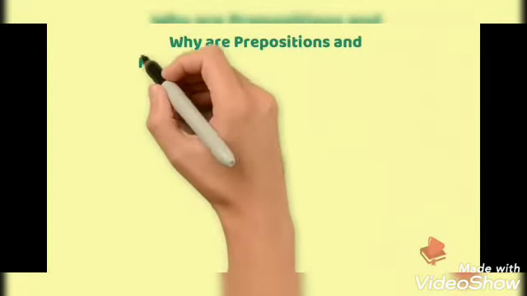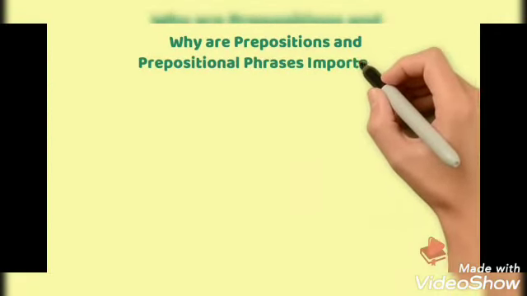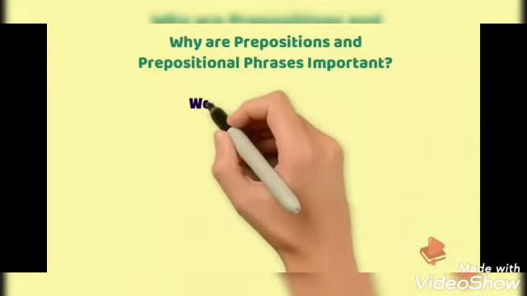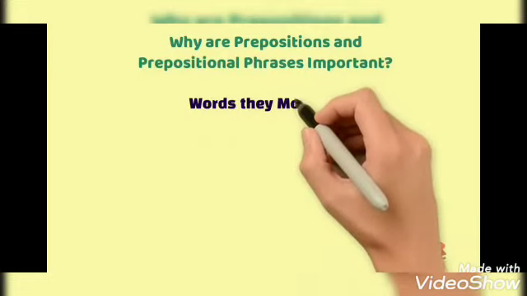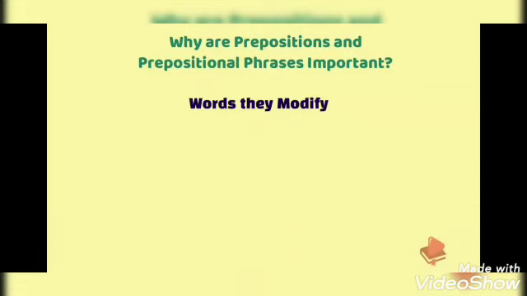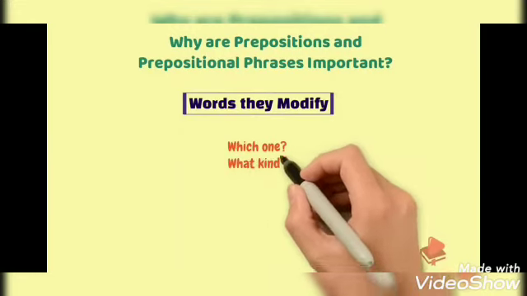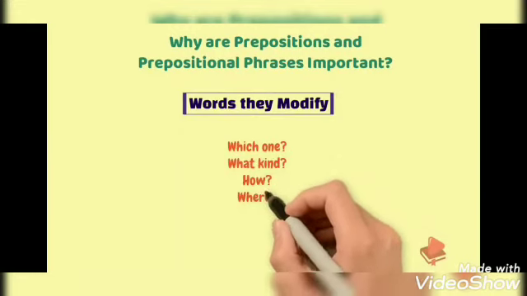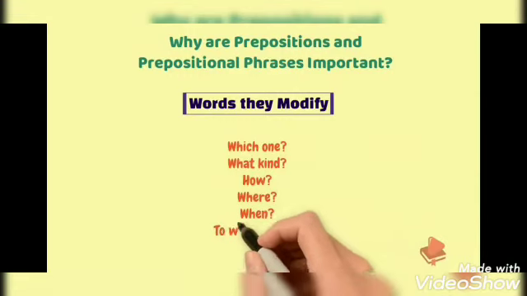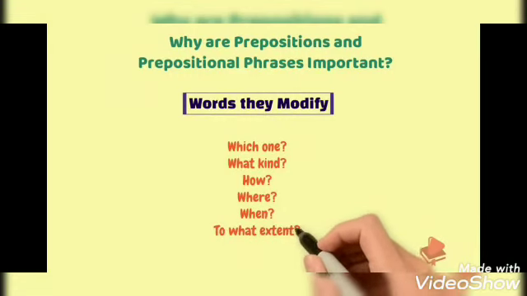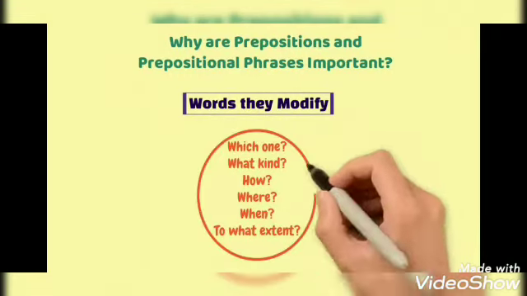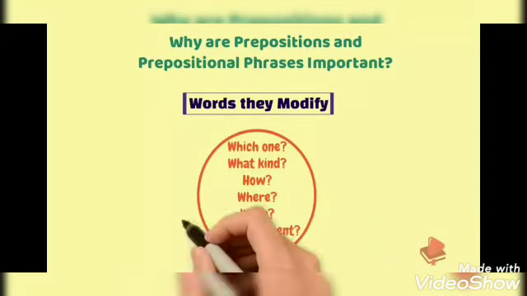Now let us see why prepositions and prepositional phrases are so important. Prepositions and prepositional phrases provide the important details about the words they modify. They include answering the following questions like which one, what kind, how, where, when, and to what extent. So remember, prepositions and prepositional phrases are very important to study.